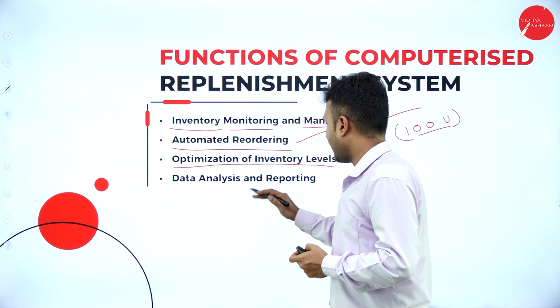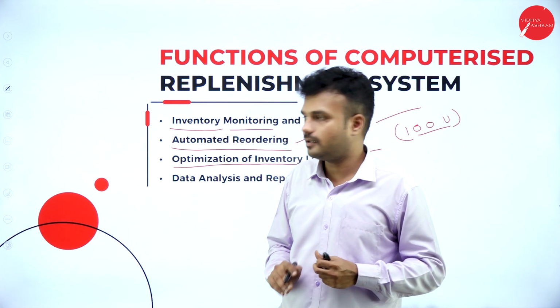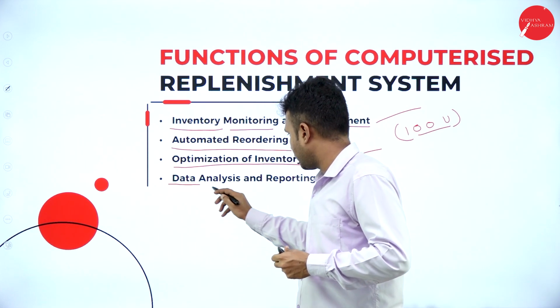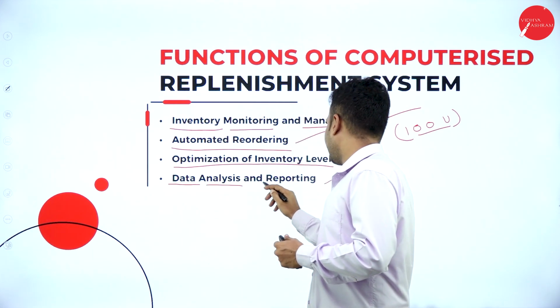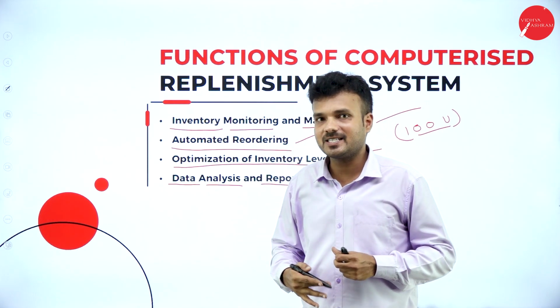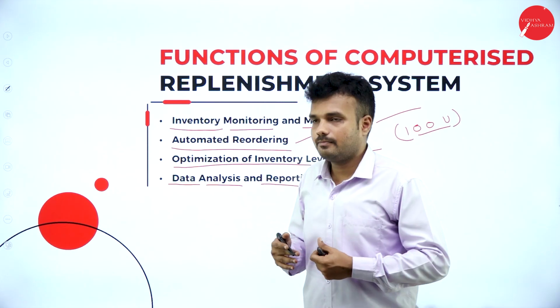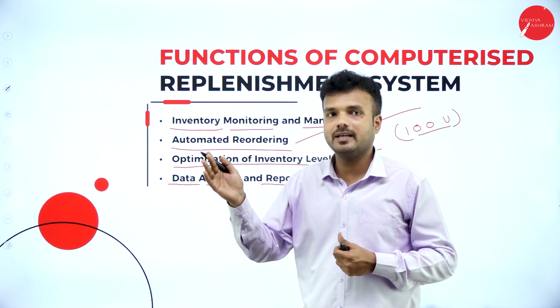Data analysis and reporting. This is the main function of the computerized replenishment system. It is going to collect the data of the inventory, analyze that data, and report to the retailer for future benefits. As we know, the retailer keeps on checking the historical data for the future benefits.